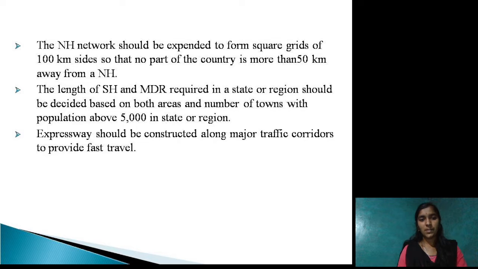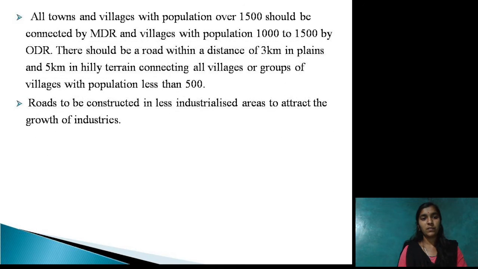Next one is expressways should be constructed along major traffic corridors to provide fast travel. Expressways should be constructed for fast travel. All towns and villages with population over 1500 should be connected by major district roads, and villages with population 1000 to 1500 by other district roads.